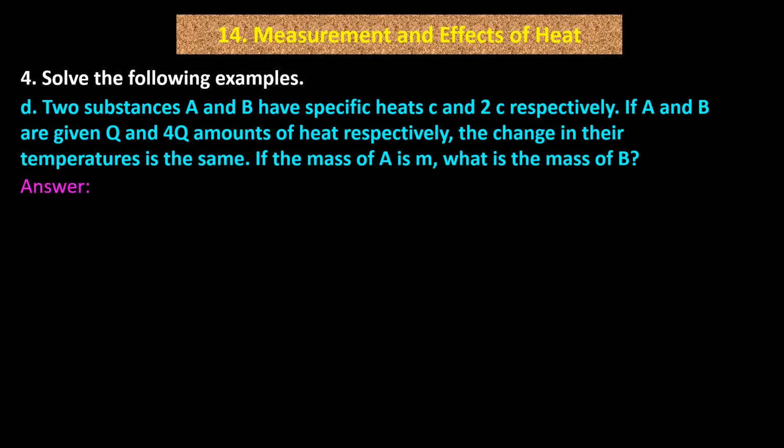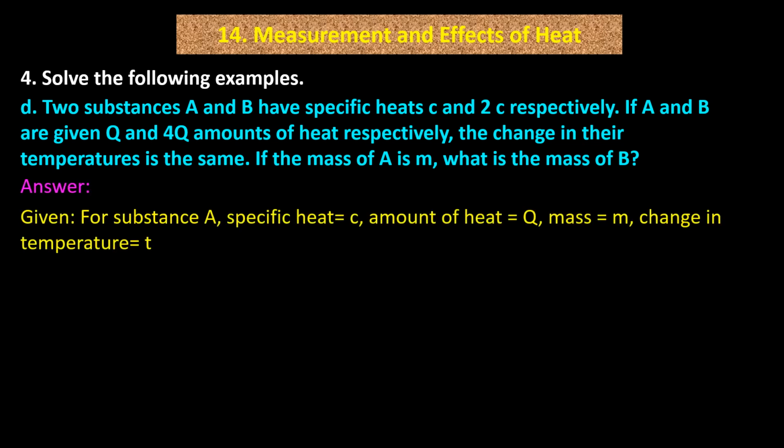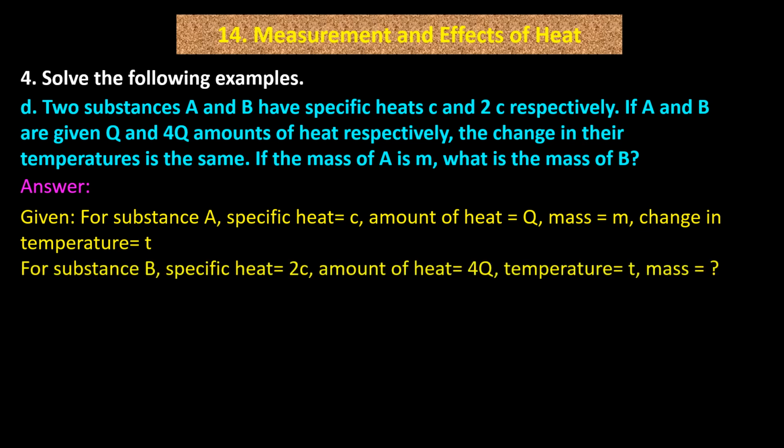Answer: given for substance A, specific heat equals C, amount of heat equals Q, mass equals M, change in temperature equals T. For substance B, specific heat equals 2C, amount of heat equals 4Q, temperature equals T, mass equals question mark.